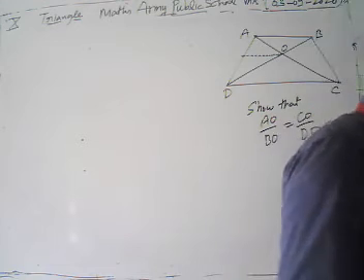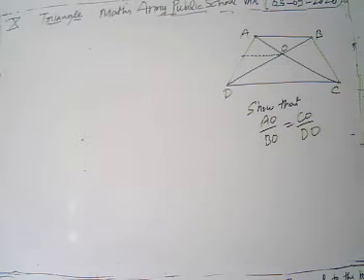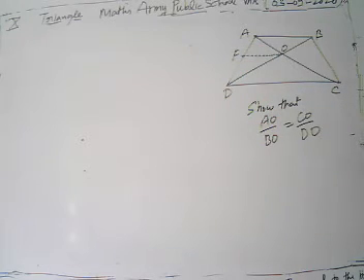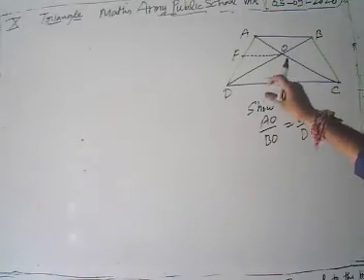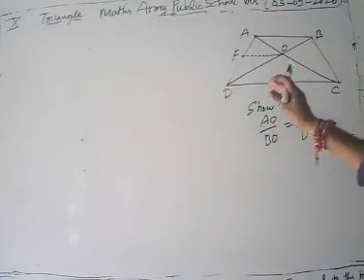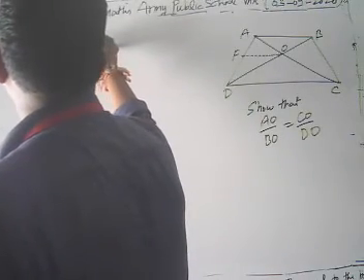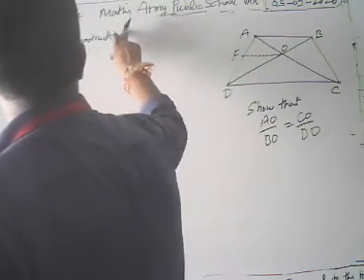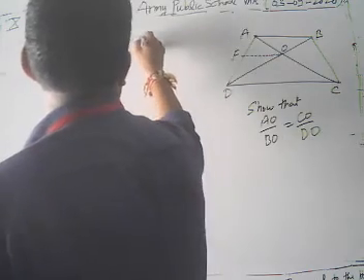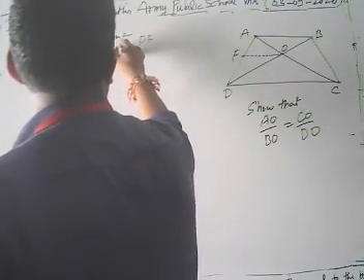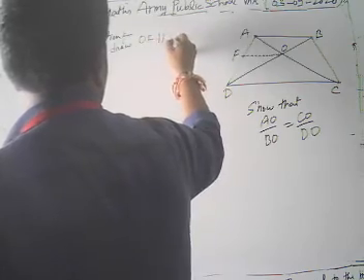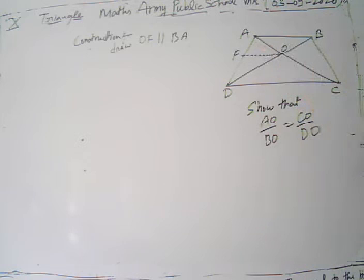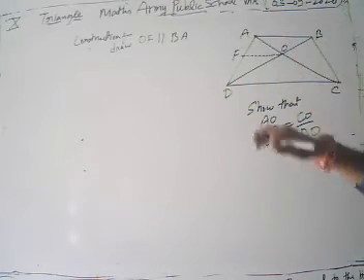Just suppose we take some point F. We draw OF parallel to BA, meeting AD at F. So in construction, we have drawn OF parallel to BA.